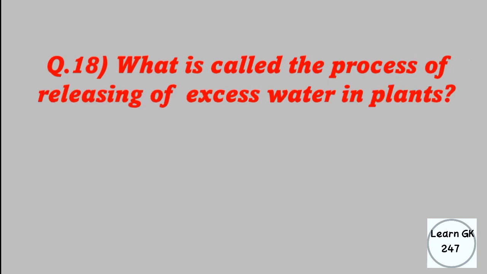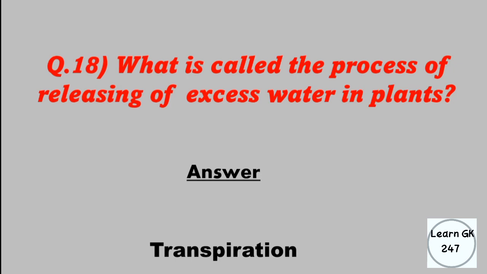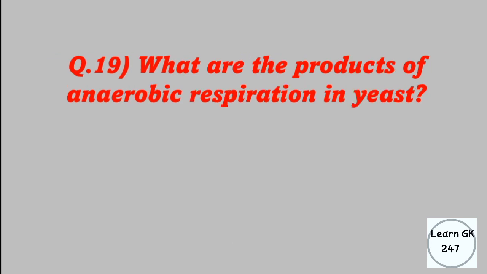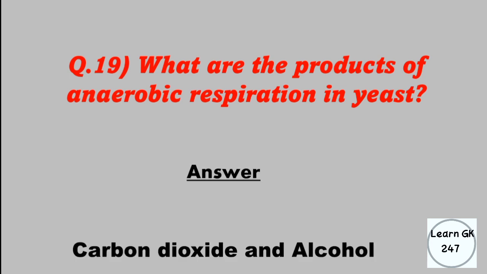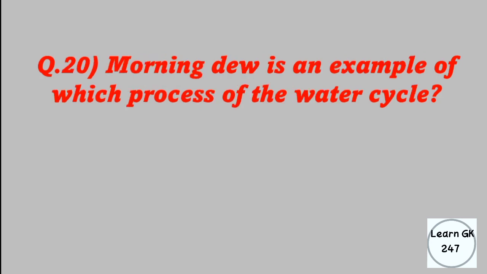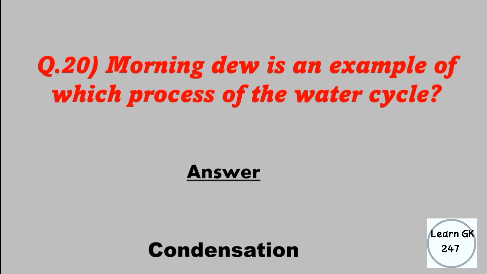What is called the process of releasing excess water in plants? Answer: transpiration. What are the products of anaerobic respiration in yeast? Answer: carbon dioxide and alcohol. Morning dew is an example of which process of the water cycle? Answer: condensation.